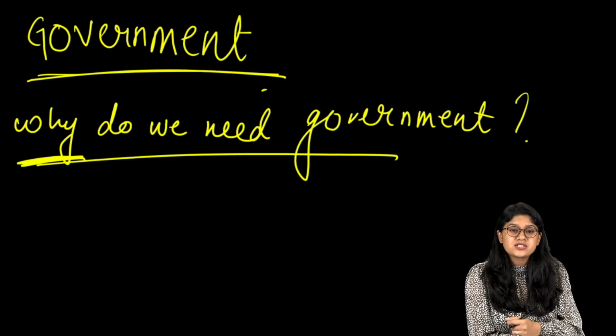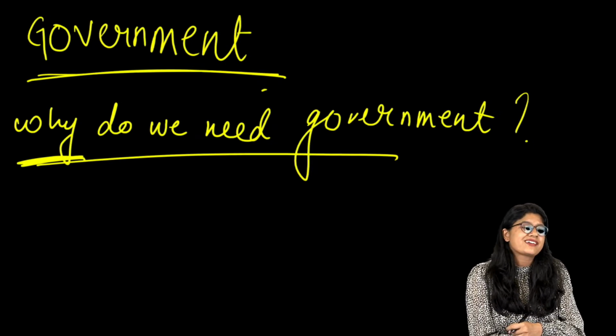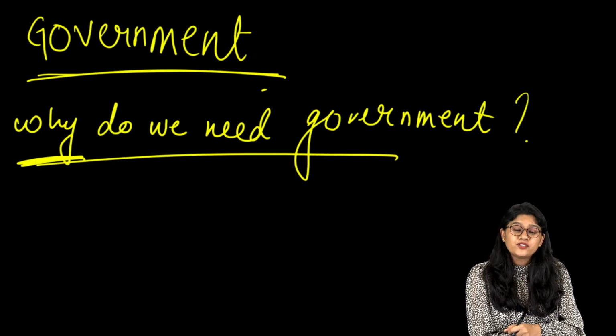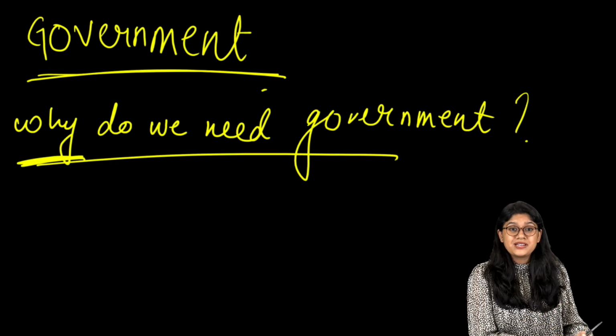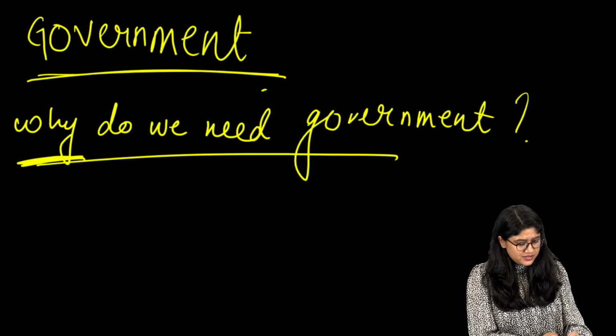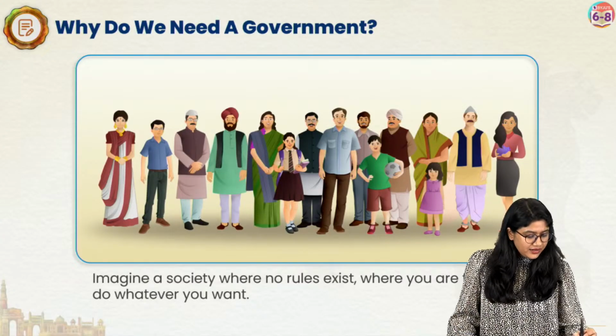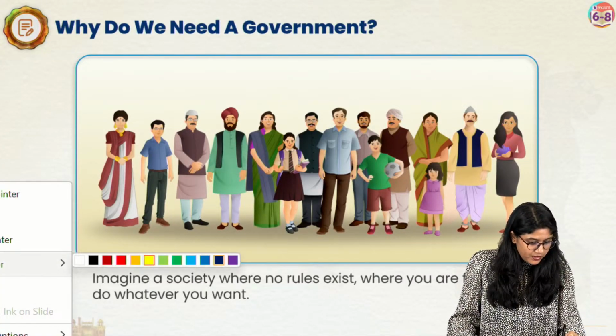Government, we've just discussed the meaning. It's a body that will be taking care of all its citizens and of the country, in short, if I have to explain it to you. Very good. To maintain the law and order. Absolutely correct. To protect us. So, we need the government, right?